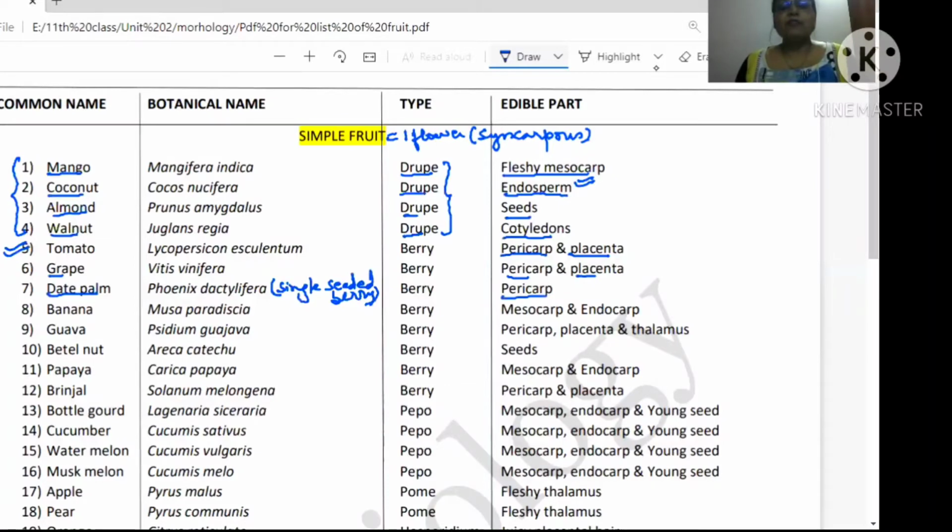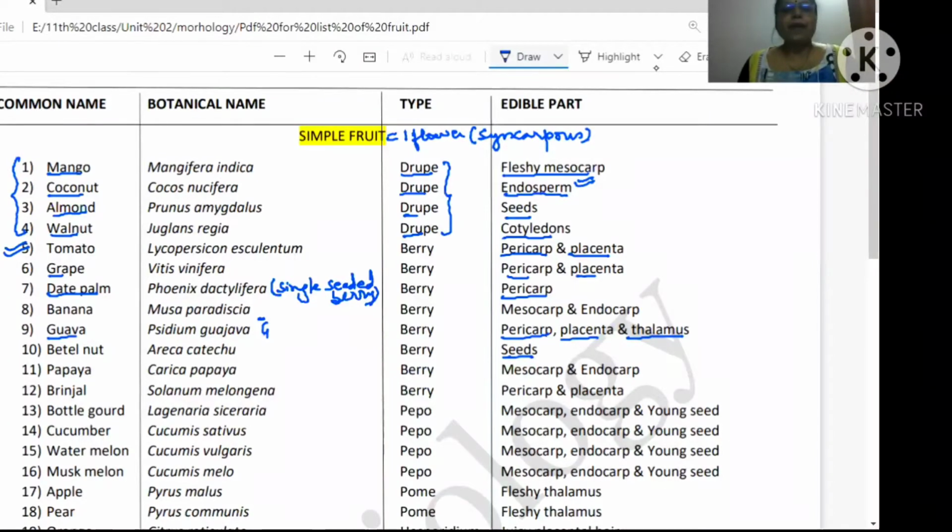Banana, biological name is Musa paradisiaca, which is also berry type, and its edible part is mesocarp and endocarp. Epicarp, we peel it out. Guava, biological name is Psidium guajava, and its edible part is pericarp, placenta, and thalamus. When I'm saying it is thalamus, it means it is inferior ovary. So it is coming from the inferior ovary. Betel nut, which is also berry, in this the edible part is seed. Okay, biological names are also given here, so you can learn it.